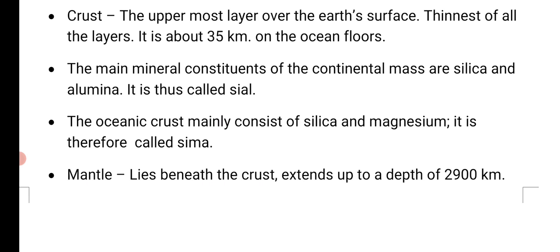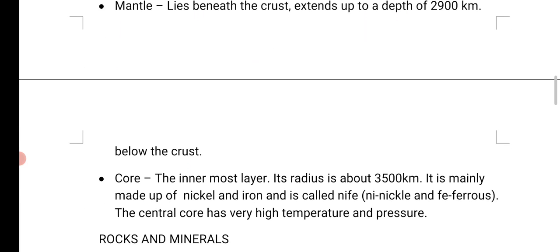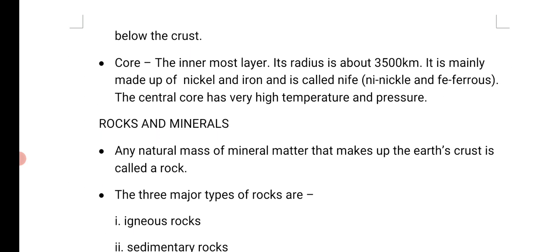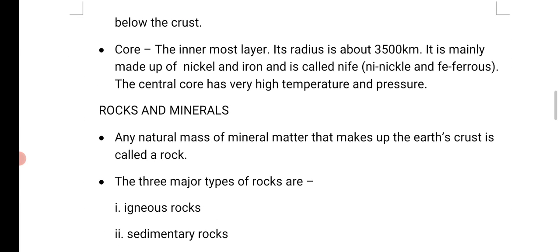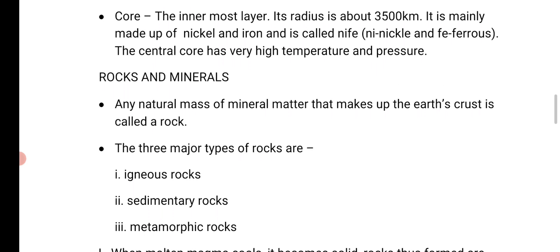Next one is the mantle. It lies beneath the crust and it extends up to a depth of 2,900 kilometers below the crust.